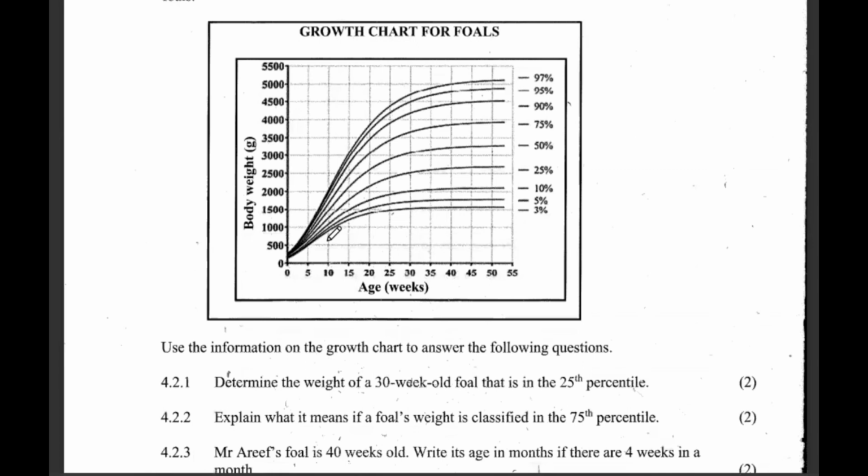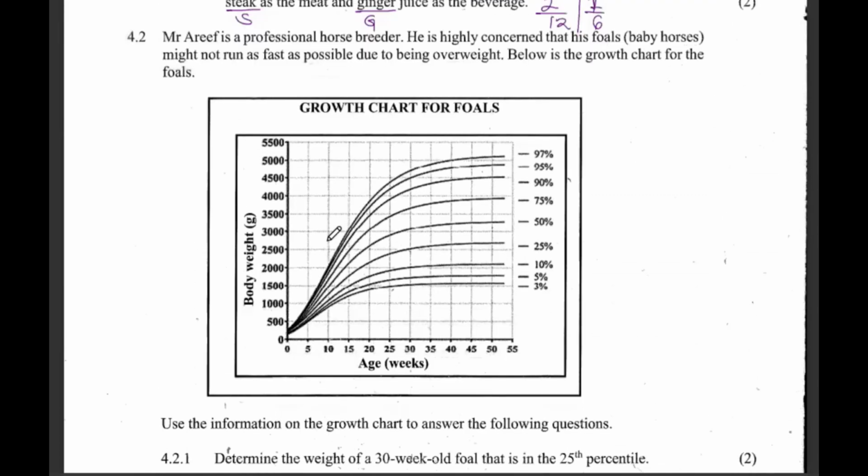Okay, we come to part 4.2. Here we look at what we call percentiles. Data handling, percentiles. We are going to look at the growth chart. Mr. Afre is a professional horse breeder.